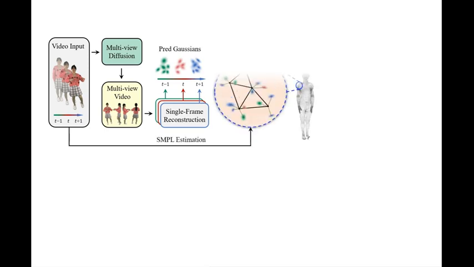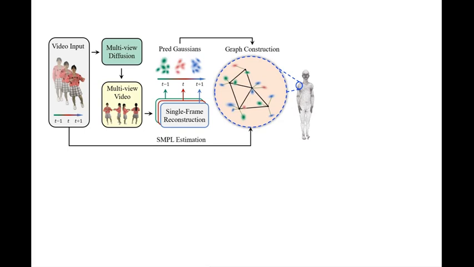Then, we build our core module, Human Gaussian Graph, on the predicted Gaussians. Specifically, as denoted in the large circle, our Human Gaussian Graph is composed of two layers, SMPL mesh vertices and the predicted Gaussians. Connections between the SMPL vertices are decided by the mesh structure, and the Gaussians in each frame are connected to the nearest mesh vertex, forming a graph modeling all Gaussians across temporal axes.